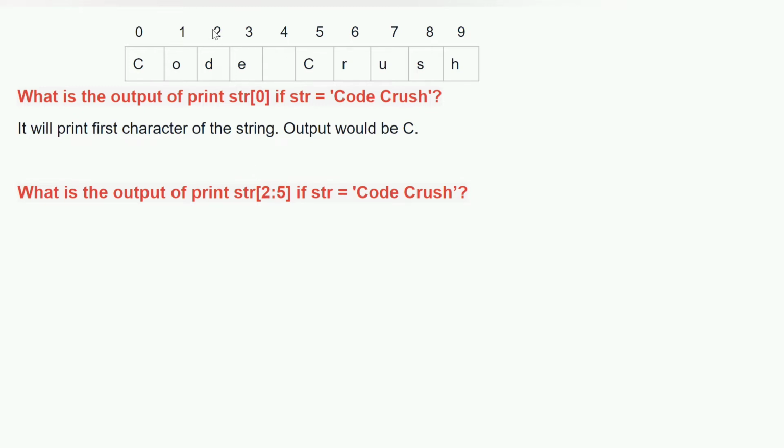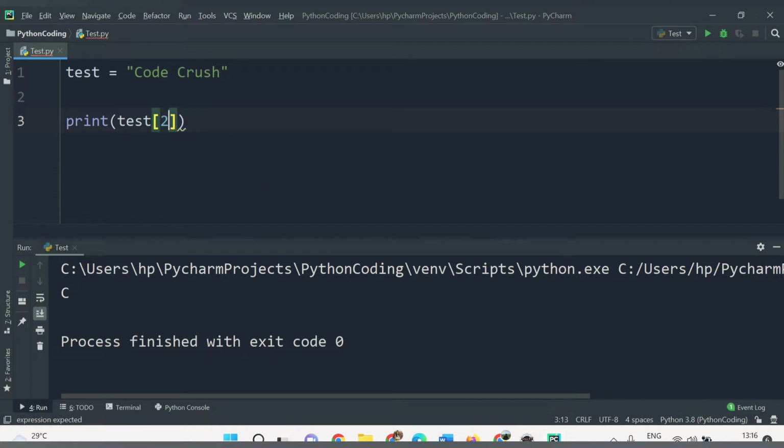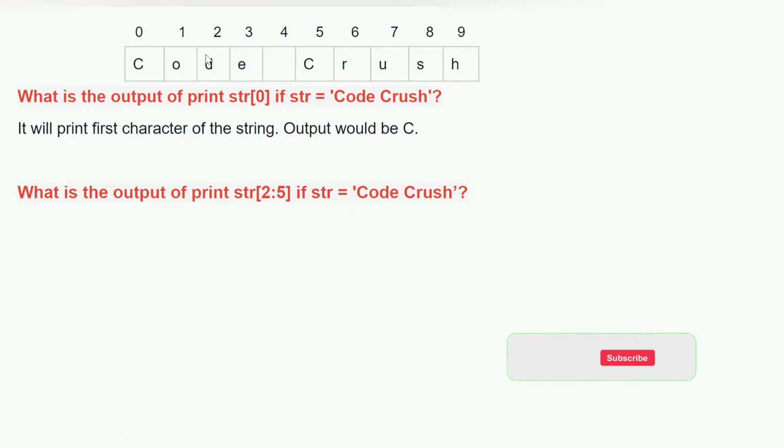Here you can see the index position 2. The value at that position is D, and it will consider till 4. So 2, 3 and 4. These three characters will be printed: D, E and space. Let me show you that here. If I say start from 2 till 5 and run this code, see, we are getting D, E and a space because it will start from 2 and continue till 4. This 5 will not be included. Let's say if you provide 6 here, then it will print till 5, so C will also be printed.